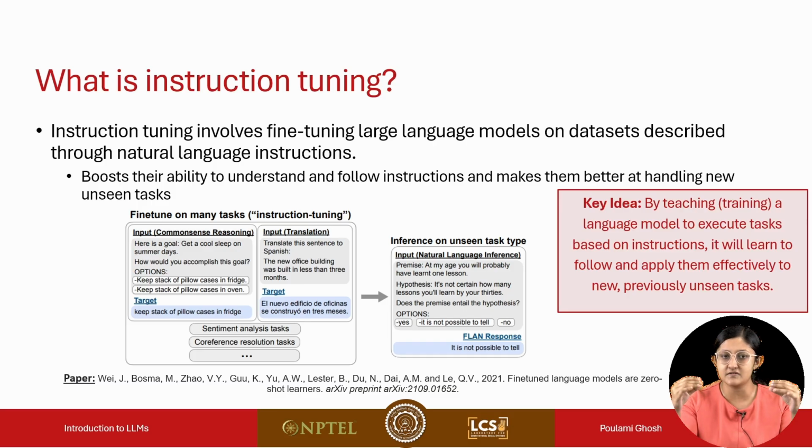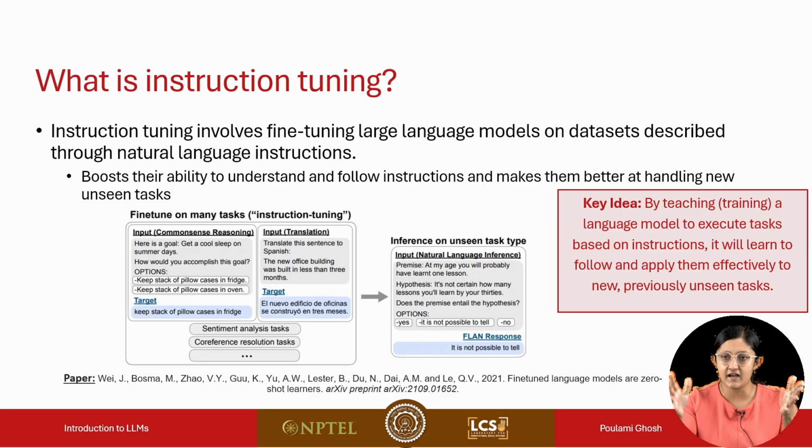Now the instruction to the language model is, does the premise entail the hypothesis? With this instruction, we are describing the task we want the language model to perform. And since the language model now has some understanding of how it is supposed to respond to instructions, it responds by saying it is not possible to tell. So we are not sure whether it's an entailment or not.